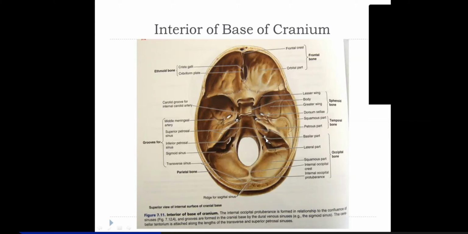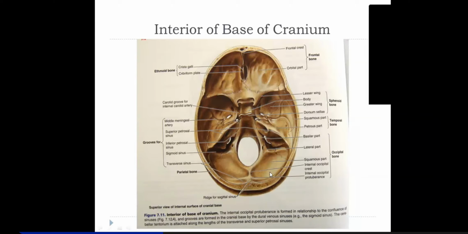This sigmoid sinus opens through this foramen. Again, this is a false foramen, and this is the jugular foramen. So the sigmoid sinus continues to emerge out of this jugular foramen. Yes, Akash, it continues in the form of the internal jugular vein outside this foramen. That's the jugular foramen.